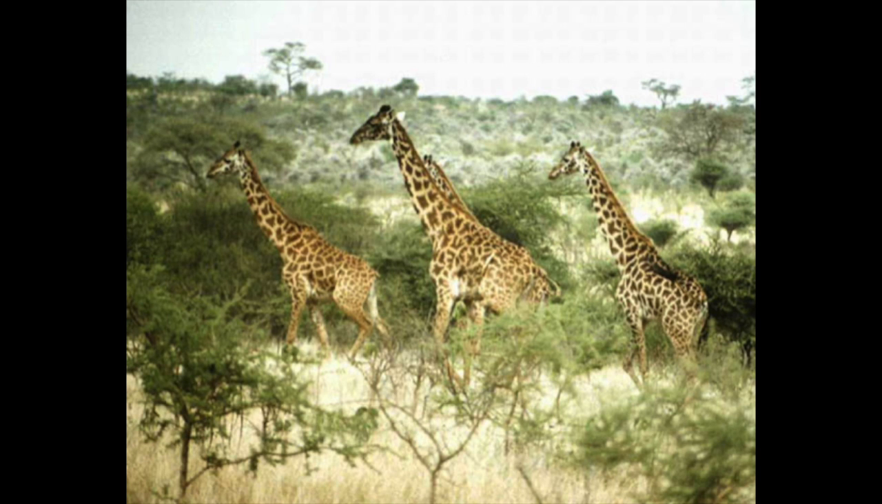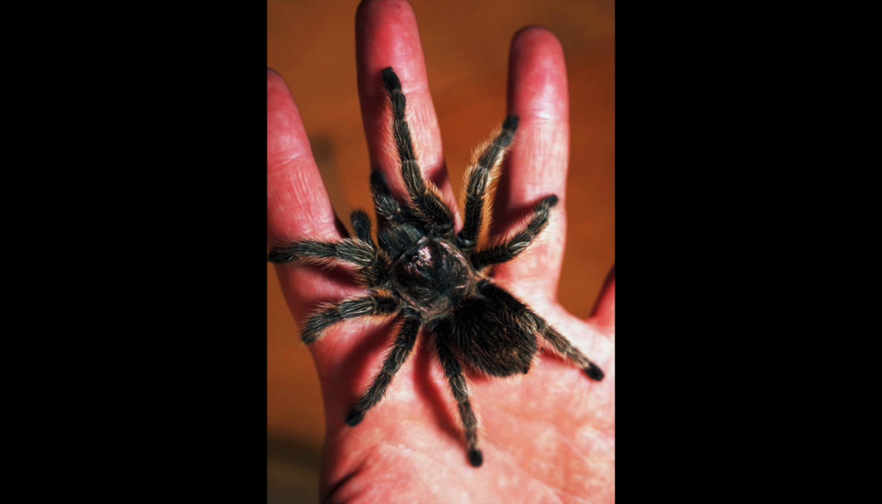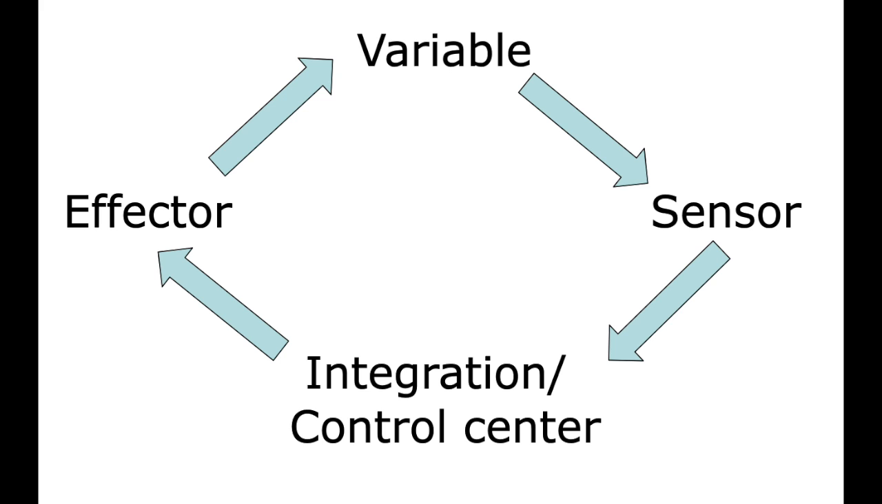More active animals, like this giraffe, require more energy, that being food and oxygen, to control their internal environment, and less active animals, like this spider, require less energy. Being able to properly regulate one's body means it's easier to maintain homeostasis.